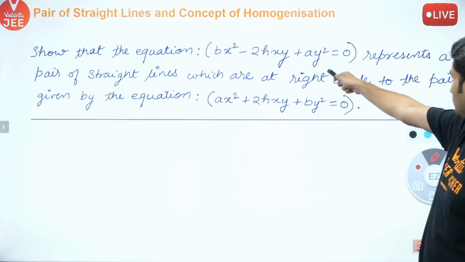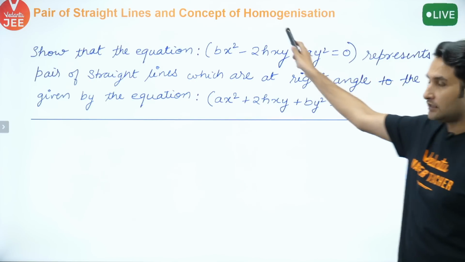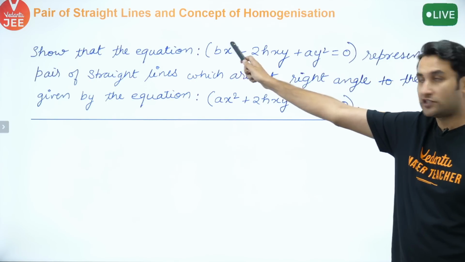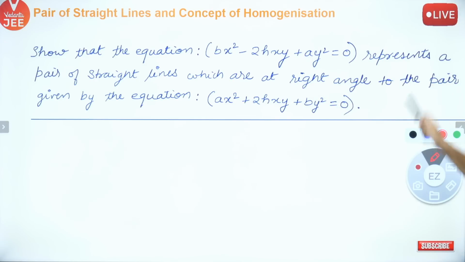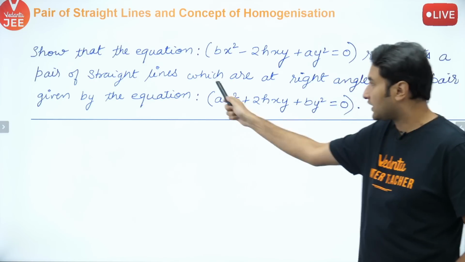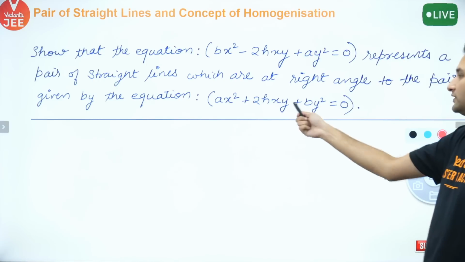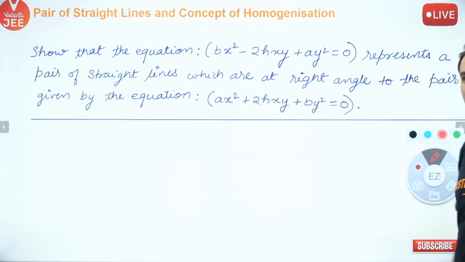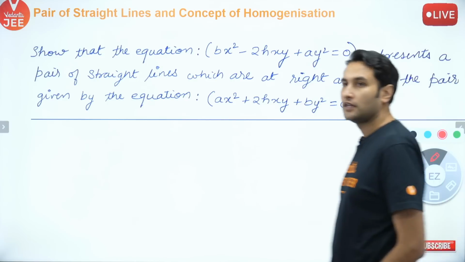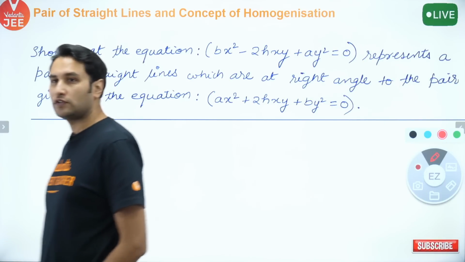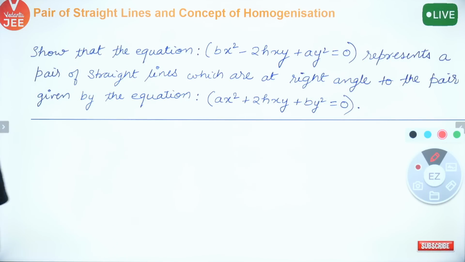Show that the equation this, it represents a pair of straight lines passing through origin because it is homogeneous. It represents a pair of straight lines which are at a right angle to the pair given by this equation. Roshan says we just need to prove the slope product is -1. Almost yes. Let's go a bit deeper to understand.